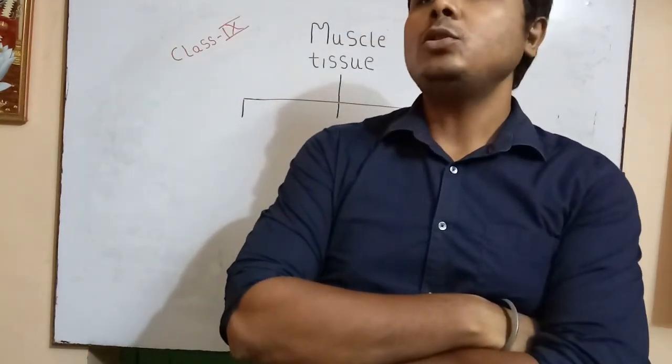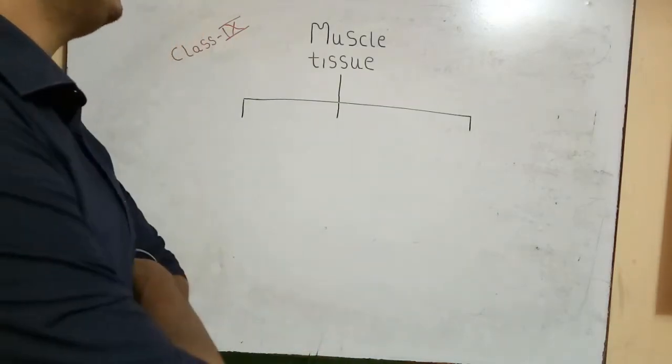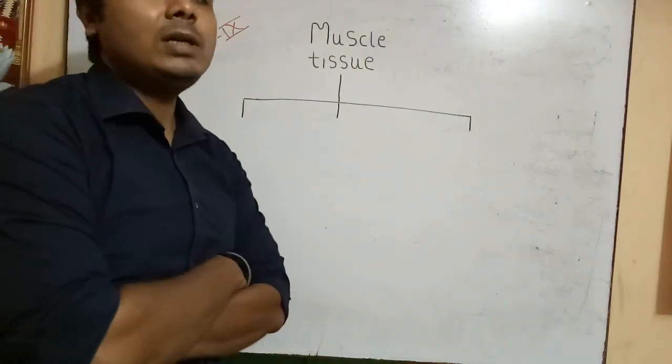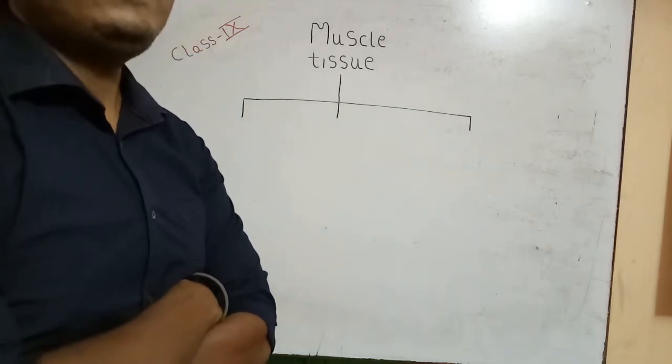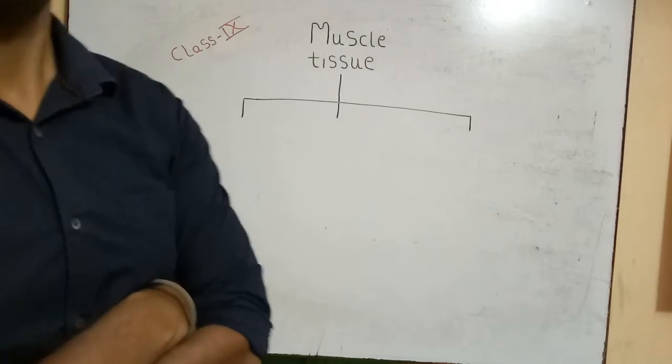Okay, so today we will start the next topic of class 9, that is muscle tissue. So we have already discussed epithelial tissue and connective tissue. Now we will discuss muscle tissue. So do you know what a muscle is?